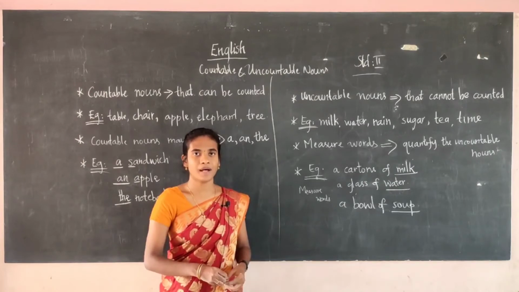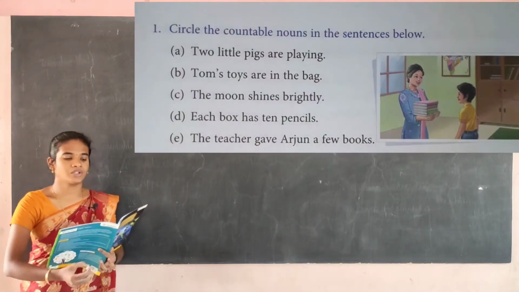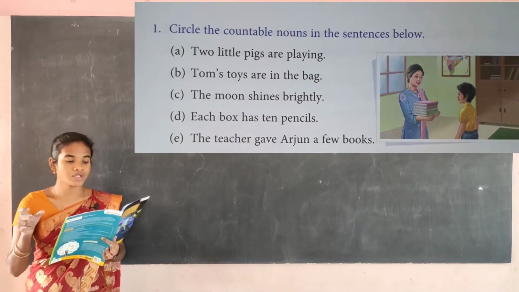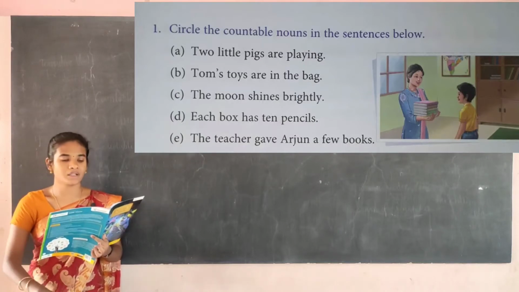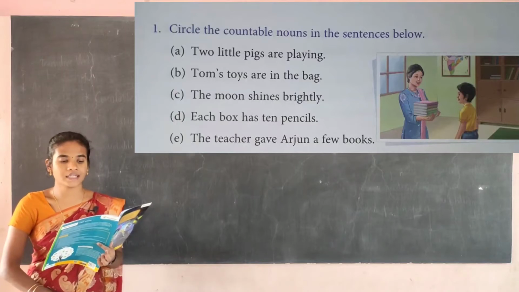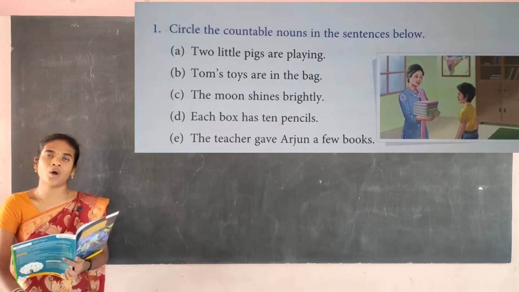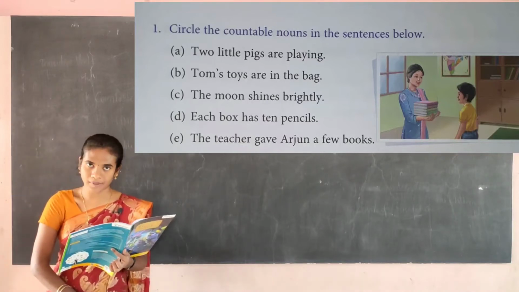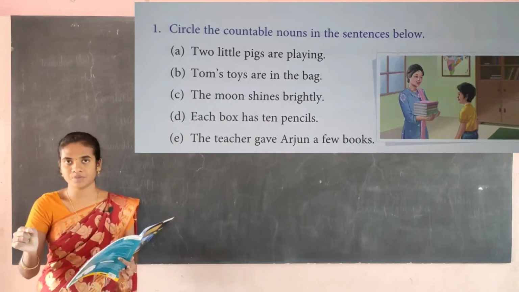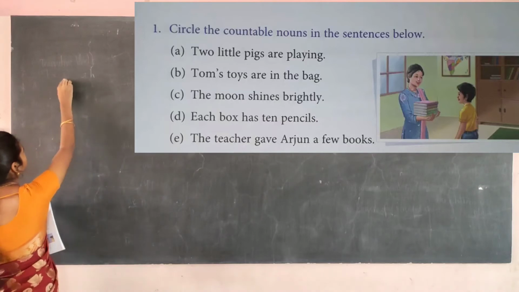Now we shall do the book back exercise. Now students, see here, this is our first exercise for you. Circle the uncountable nouns in the sentence below. Uncountable nouns means the nouns that cannot be counted. I will say the sentences, and you students have to circle the uncountable nouns. I won't write on the board. You have to listen and circle the words I am saying. Okay. Exercise 1.